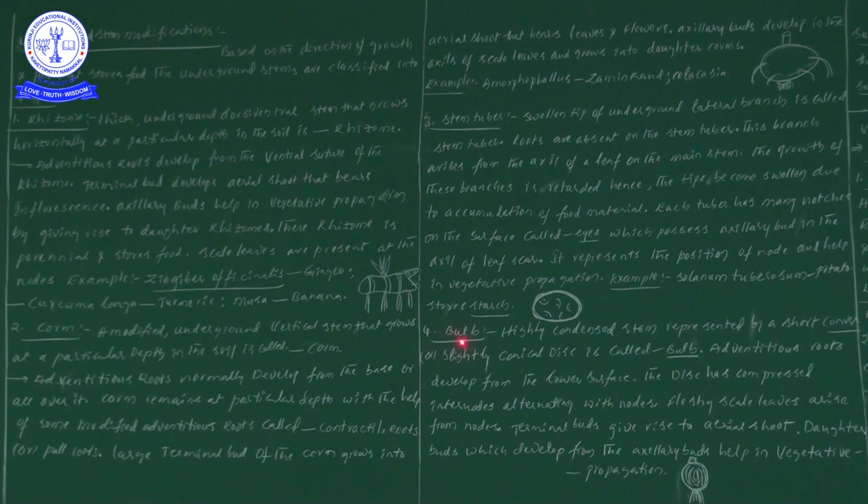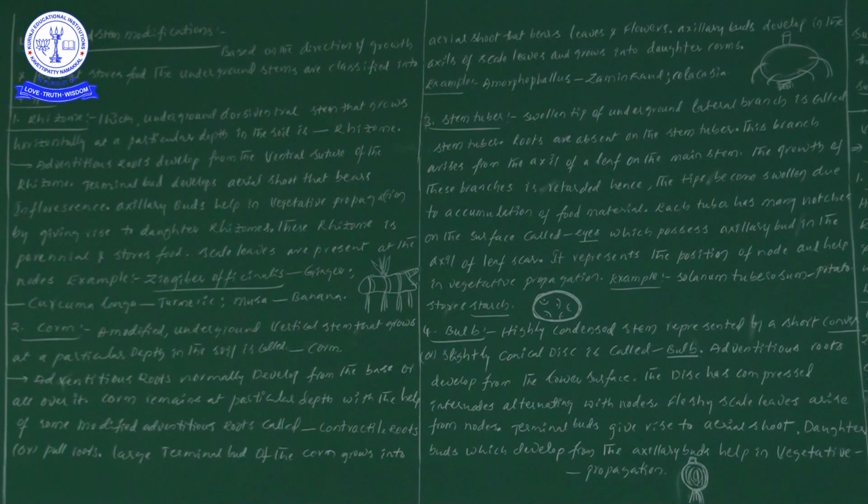Next, fourth, bulb. Till now we have seen rhizomes, corm and stem tuber. Now we are going to see bulb. A bulb is a highly condensed stem.